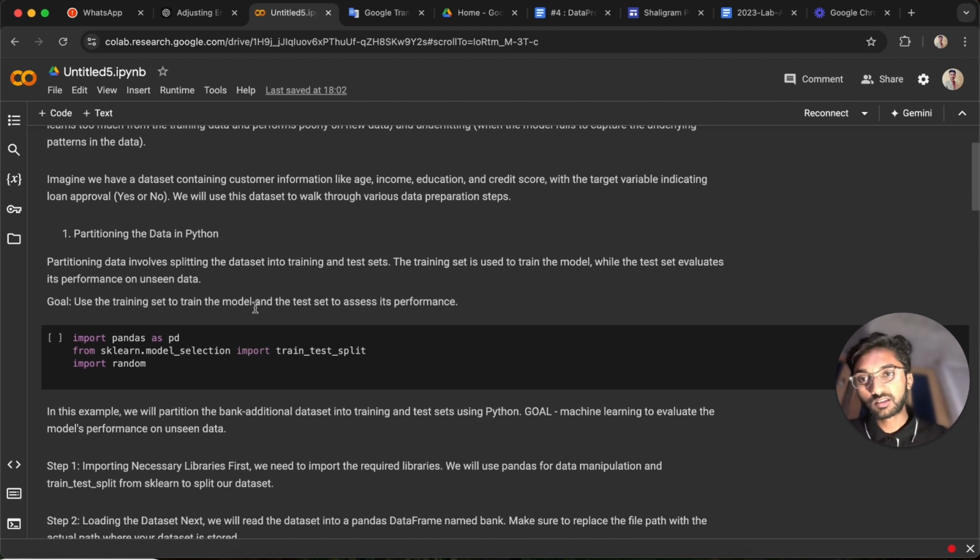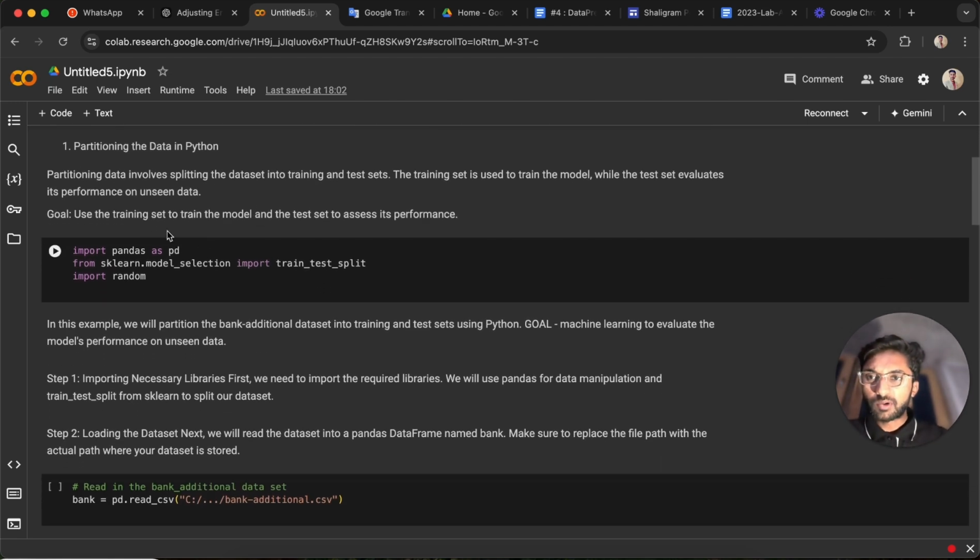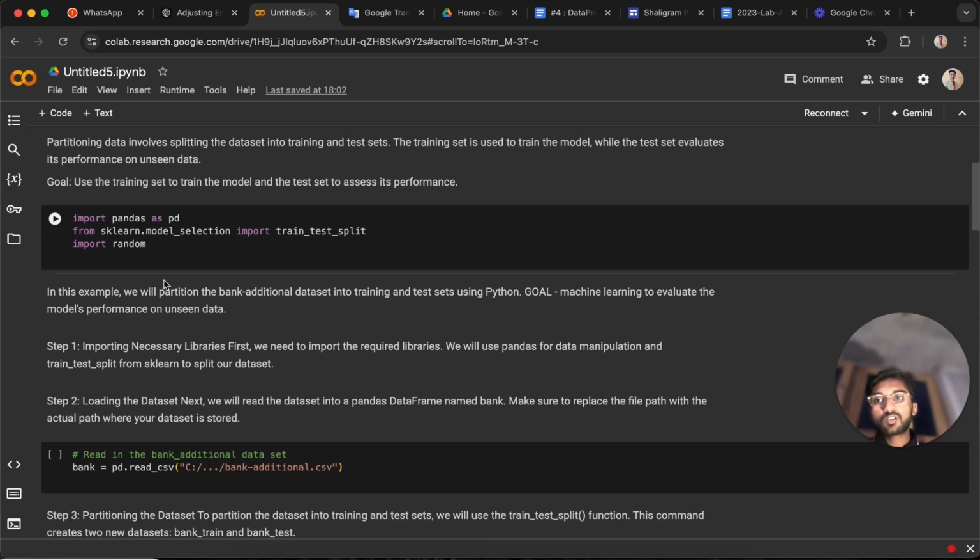Partitioning the data in Python. What is the meaning of partitioning? Partitioning simply means splitting the data into two parts. The first part is the training data, and the second part is the testing data. The training data contains 75% of the overall data, and the test data contains 25% of the entire data set. In this example, firstly we will import the pandas library.